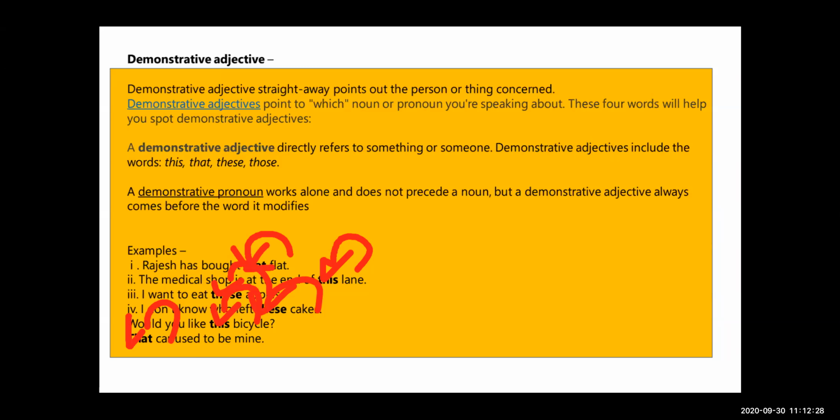So these are the demonstrative adjectives. Now see the next type.